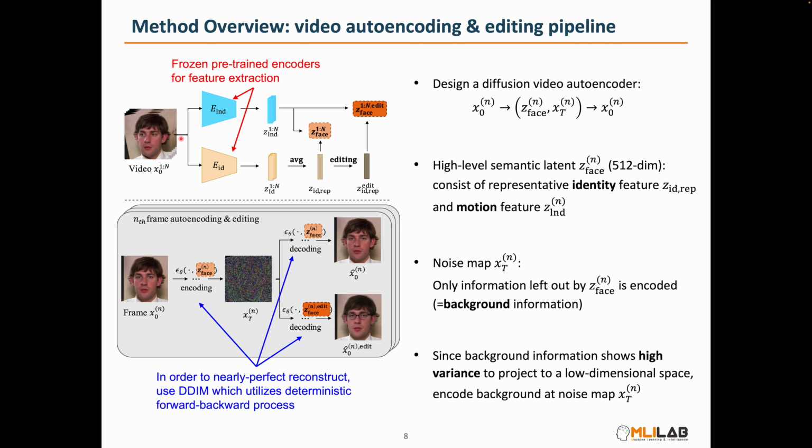To achieve perfect decomposition of identity, motion, and background information, we use a pre-trained encoder that can extract each feature without training it. Additionally, for the editing task, which requires nearly perfect reconstruction, we use DDIM, which has a deterministic forward-backward process. By using the encoding results XT and G-face directly during the reverse process, reconstruction is possible. Moreover, we modify the representative identity feature, compute a new G-face edit, and then proceed with the reverse process to perform editing.